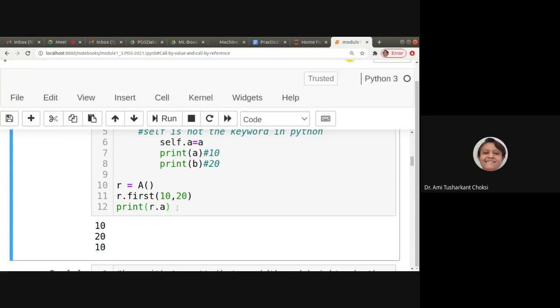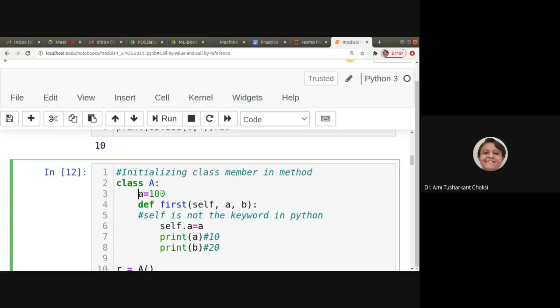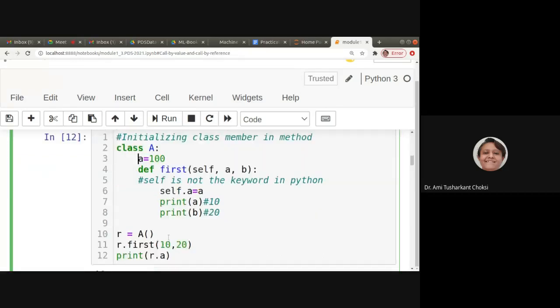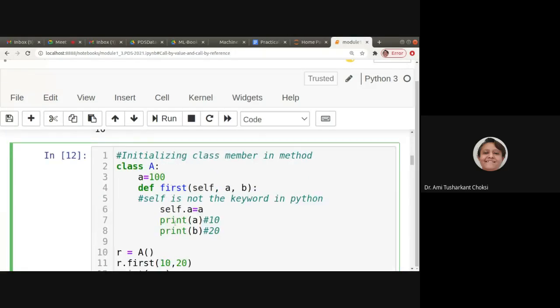It says r.a is 10. Here, it was a is equal to 100. But self.a is already defined. See, 100 maybe you have given, but now again you are defining it as self.a is equal to a, right? So whatever is being passed here, that will be assigned here. If I don't write this, and a is equal to 100 here, will it be fine?